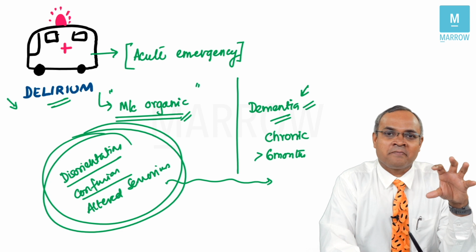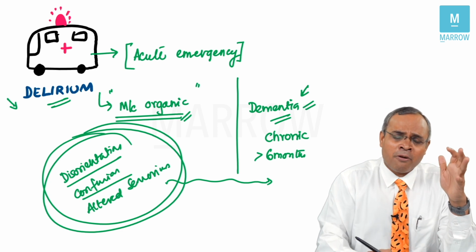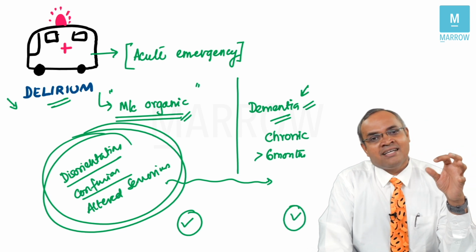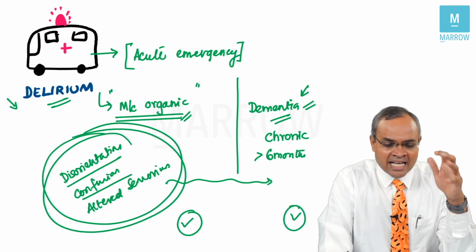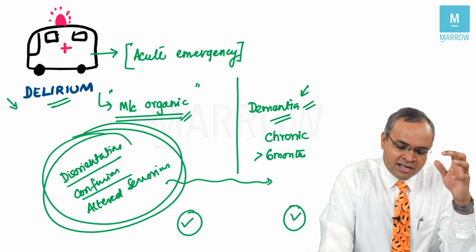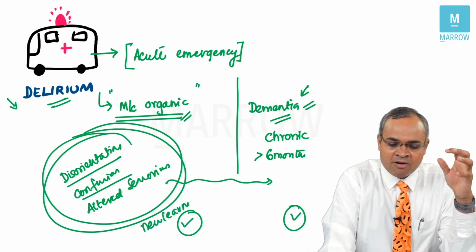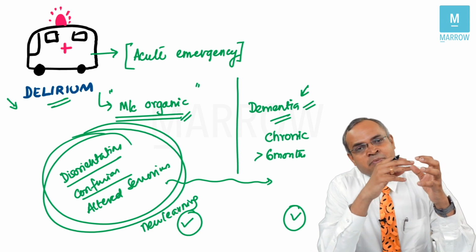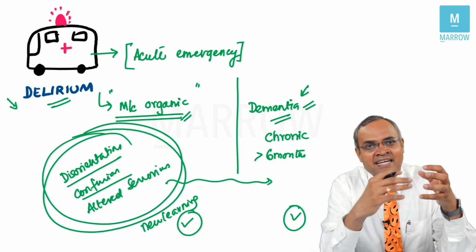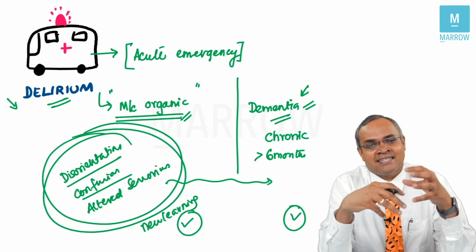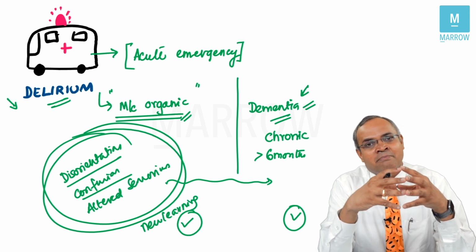All these features. Understood? Memory problems can happen in delirium as well as dementia. Especially in delirium, new learning is very commonly affected. New learning abilities could be very commonly affected. So if the delirious patient is there in your ward for last 3 days, you might not remember who all came to meet him in the last 3 days. That's a common problem with delirium patients.